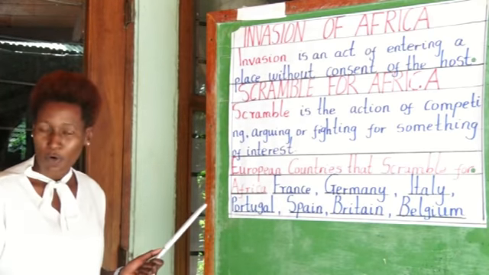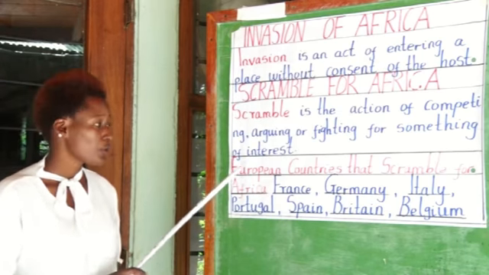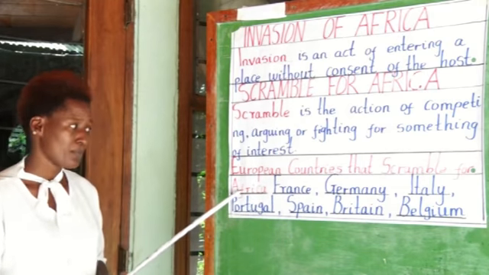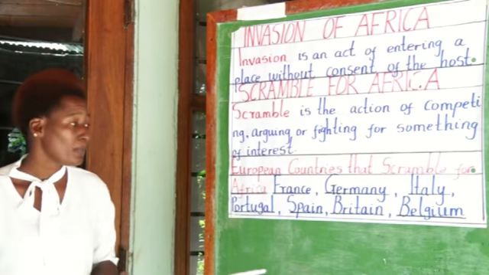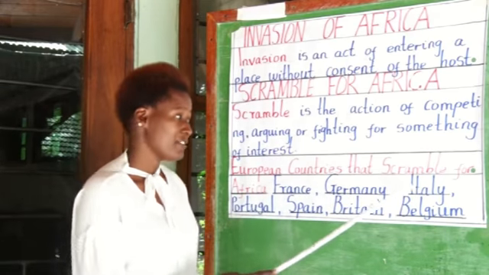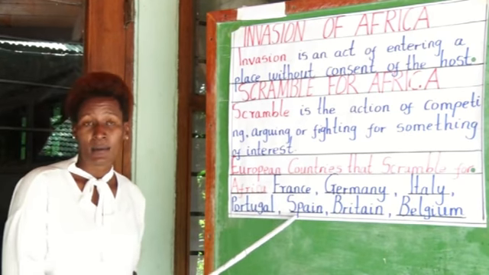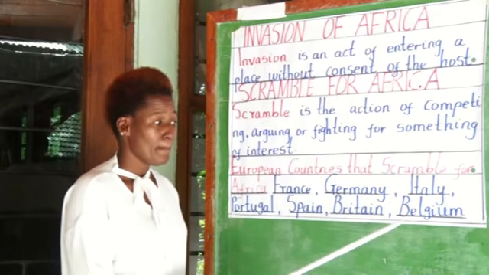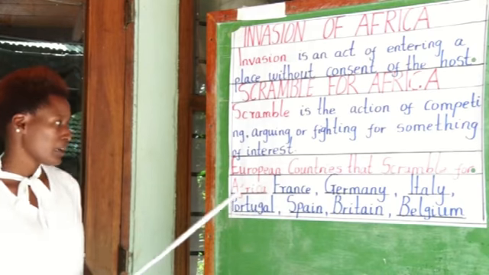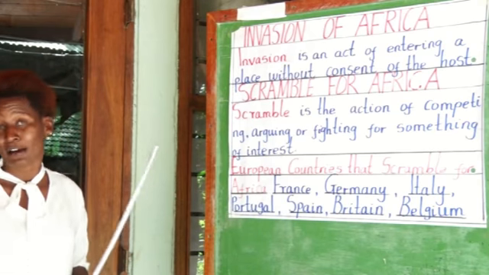Now, who are those people? Those people came all the way from Europe. So the European countries that scrambled for Africa came from Europe. And who are those countries from Europe? We have France, Germany, Italy, Portugal, Spain, Britain, and Belgium. So we have so far a category of 7 countries that came from Europe. All these people scrambled for Africa.